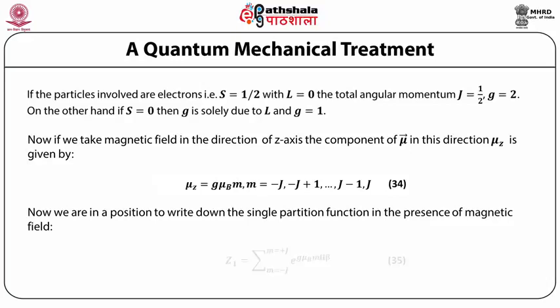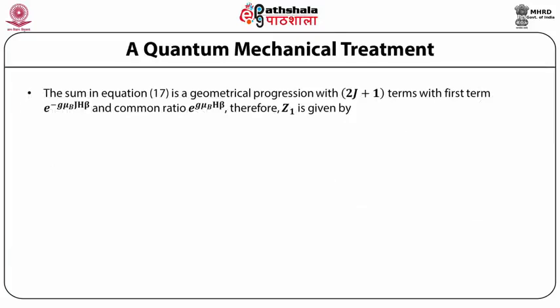That is, Z1 = sum over m = −J to m = +J of e^(g μ_B m H β). The sum in equation 17 is a geometrical progression with 2J+1 terms, with first term e^(−g μ_B J H β) and common ratio e^(g μ_B H β).